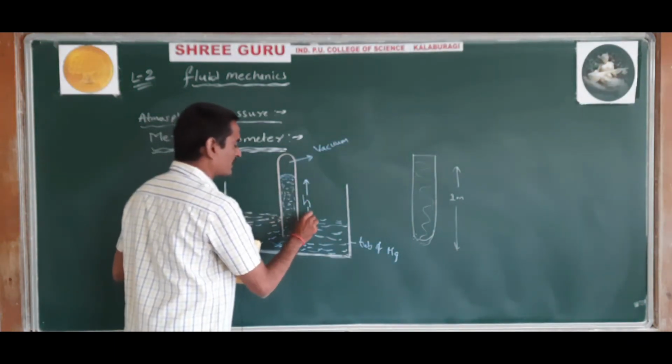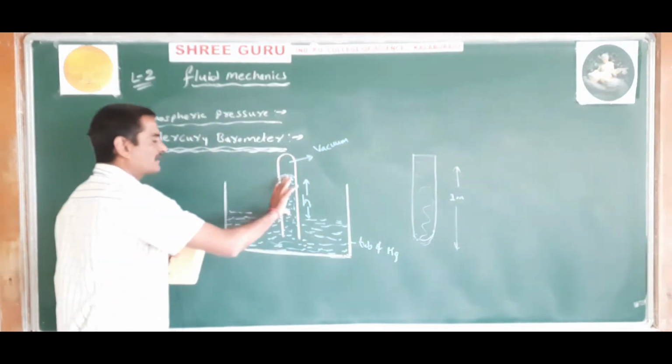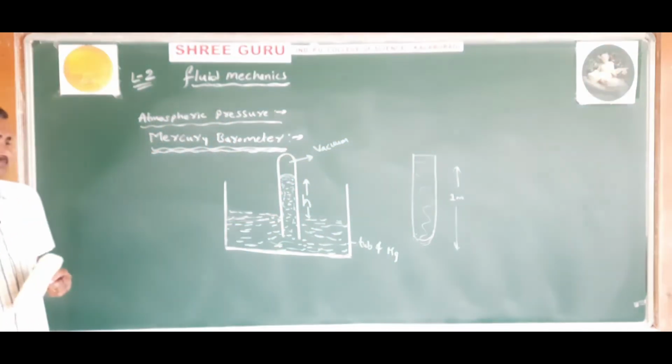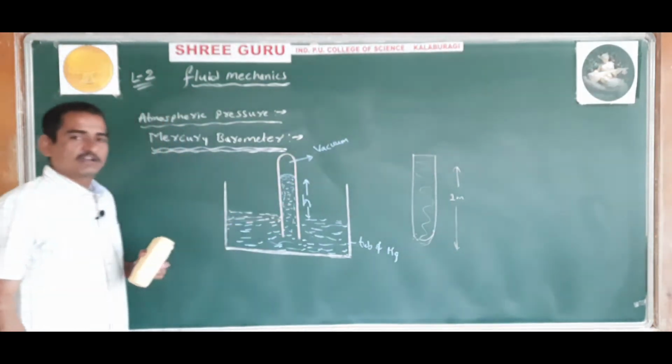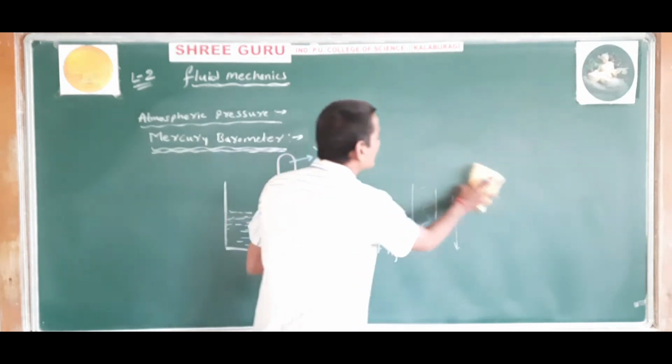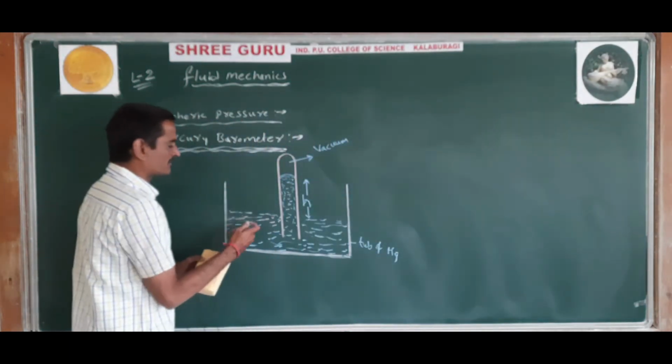The mercury inside the glass tube has a certain height h. Now the weight of this mercury column inside the glass tube will be balanced by the force due to atmospheric pressure. Here there will be atmospheric pressure.